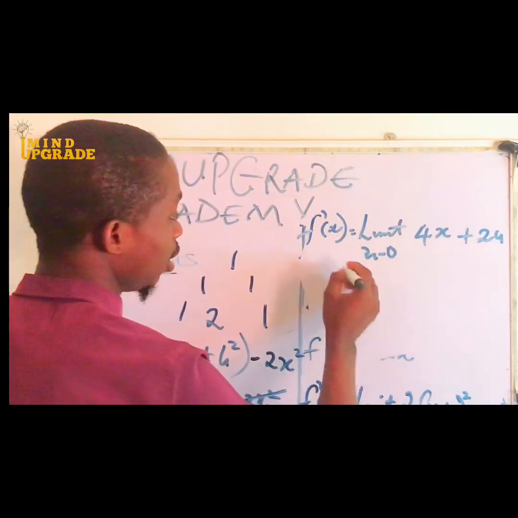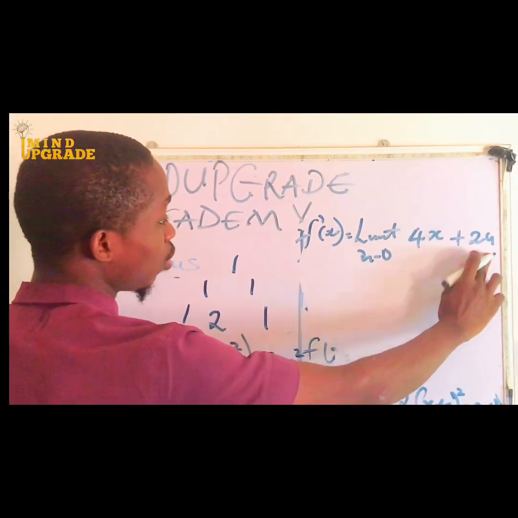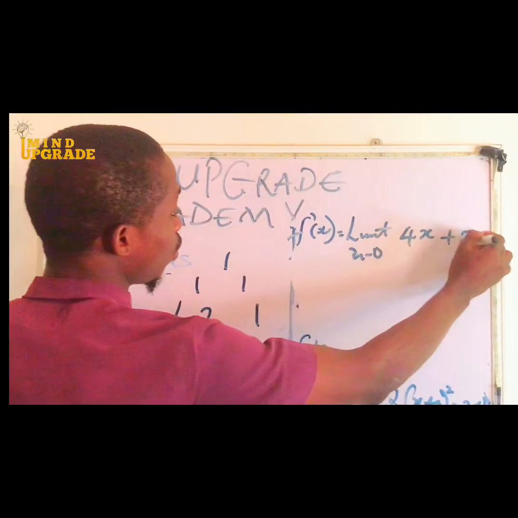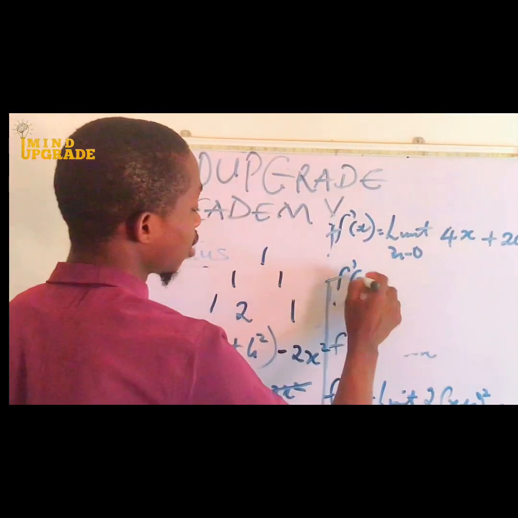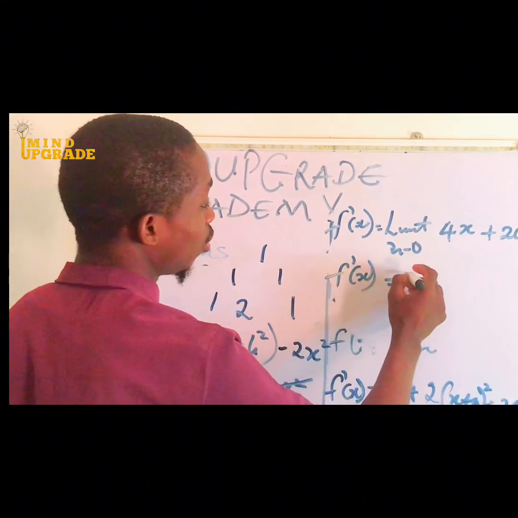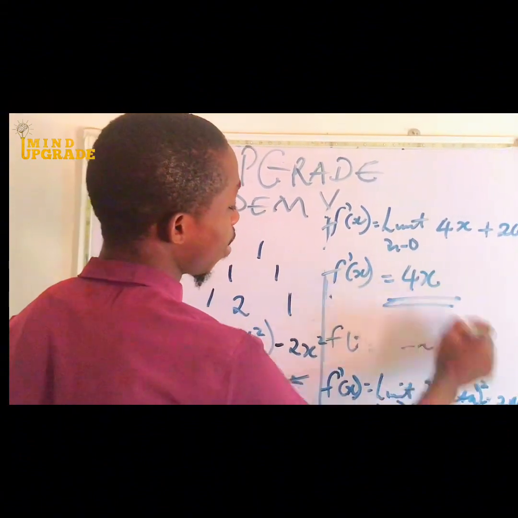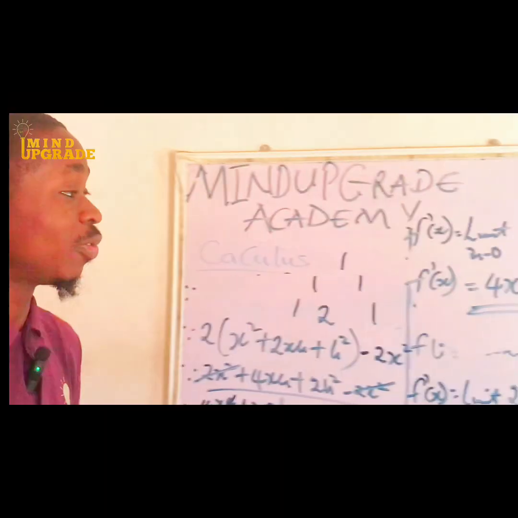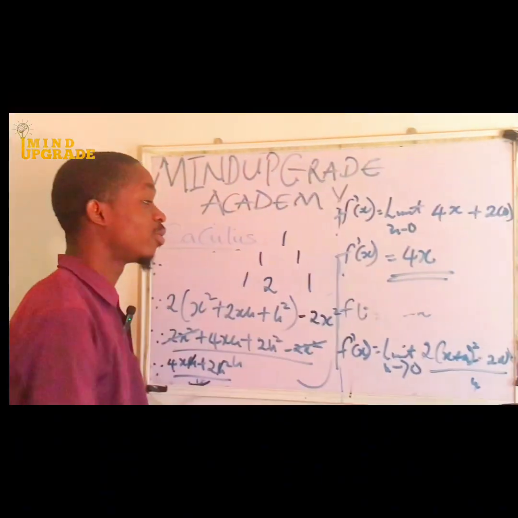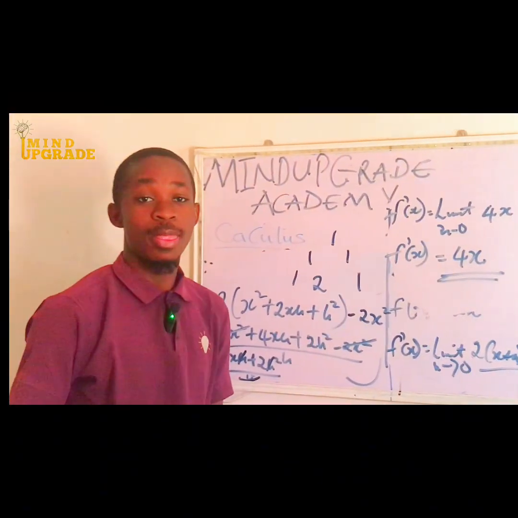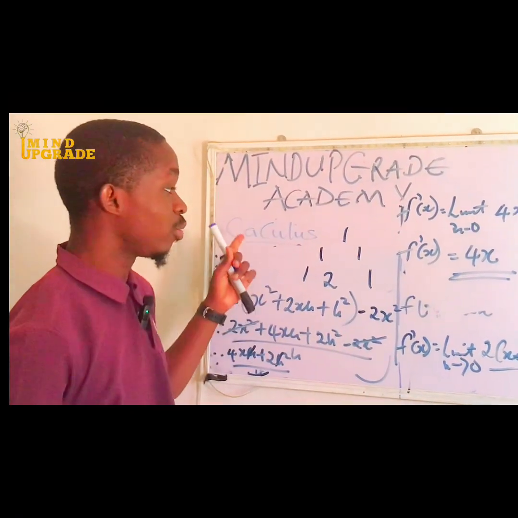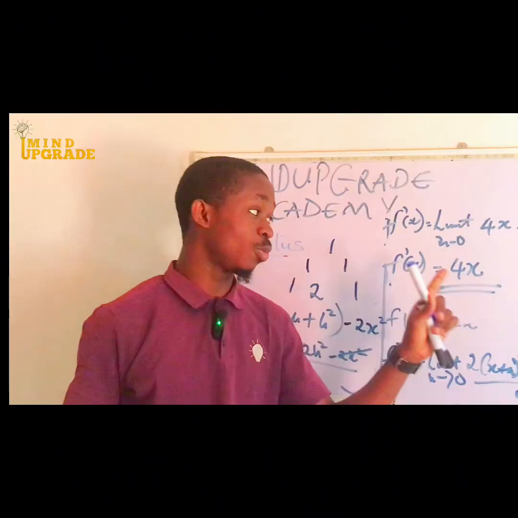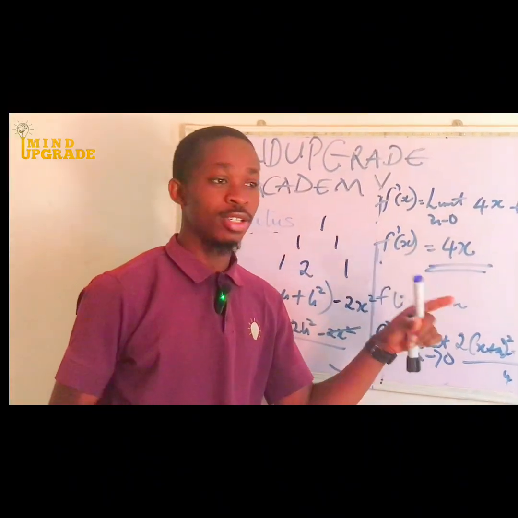So now let's impute as h tends to 0. That means if you impute 0 here, any h will be 0. Simply means this will become 0. Therefore, f prime of x will be equal to 4x. So you see, this is how to use your first principle to solve for calculus. You can see we got the same answer from our general formula. We got 4x. By using the first principle, we still got 4x. So this is the concept.